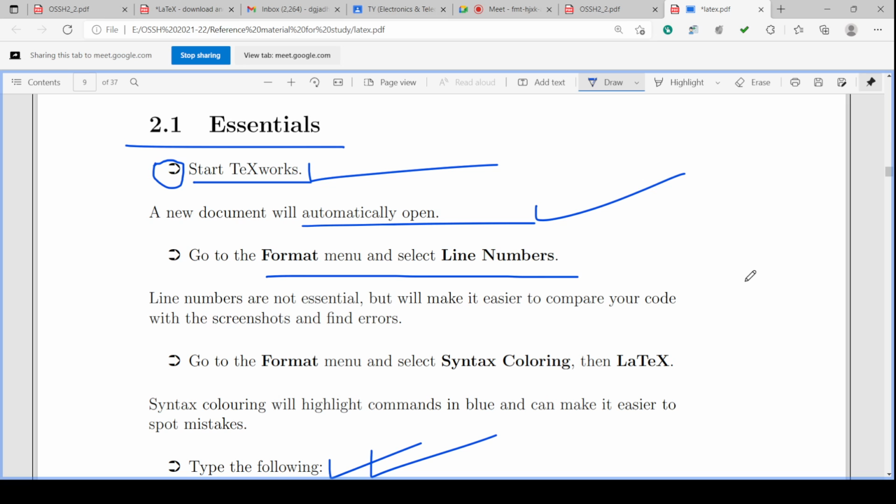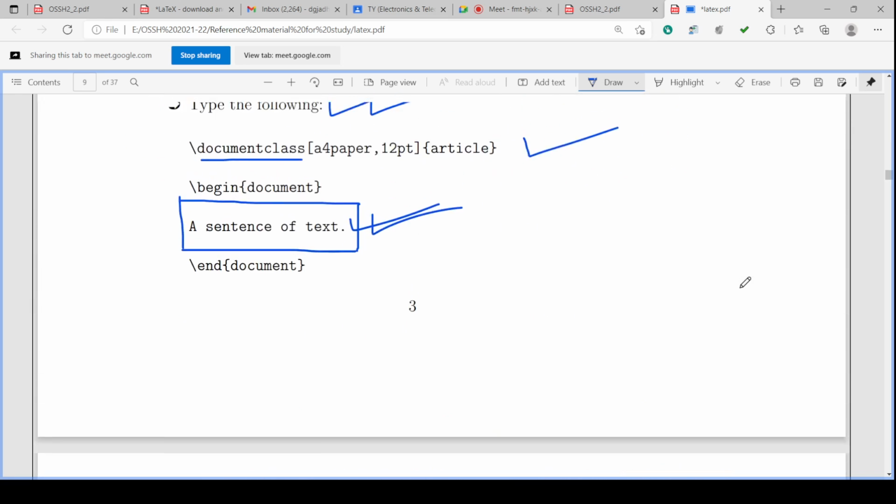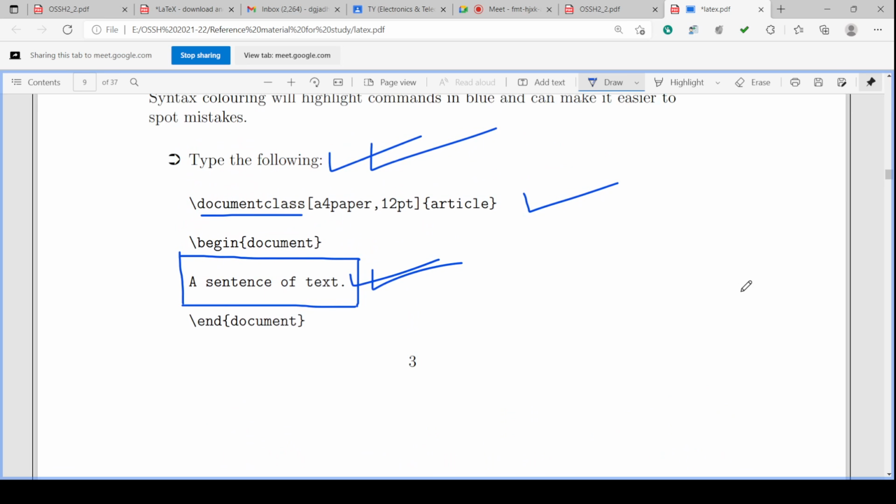It has a particular command-based process, and you have to define the document class, and you have to begin the document and end the document. These are the minimum commands required in the case of this LaTeX software. And then you can put the text, whatever you have to generate the document.